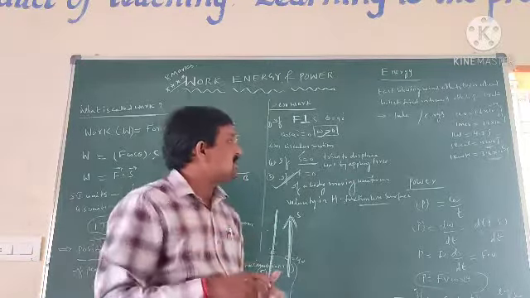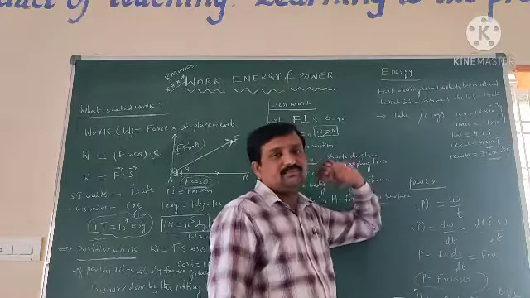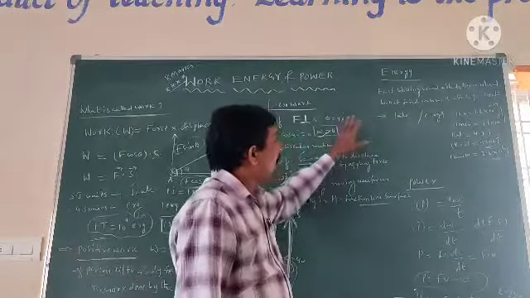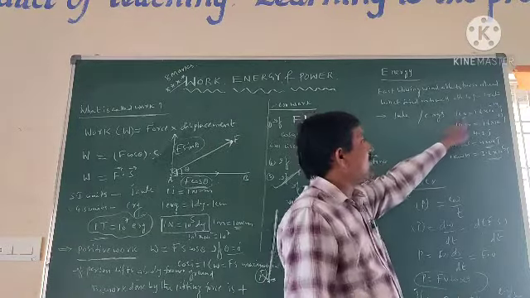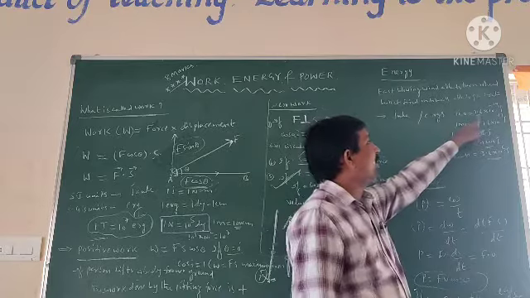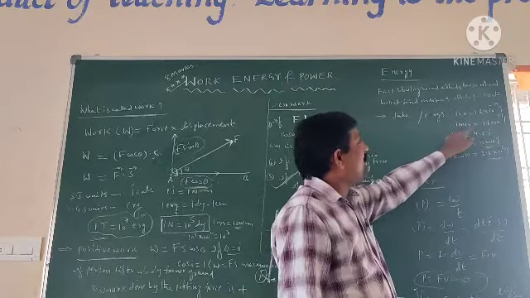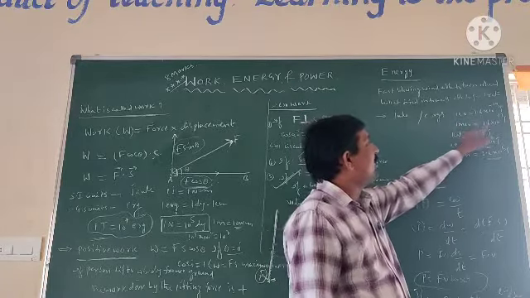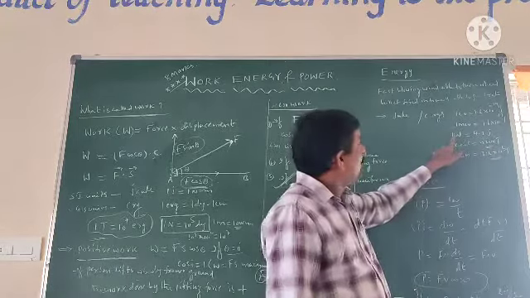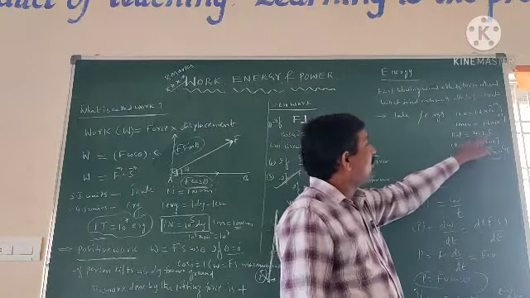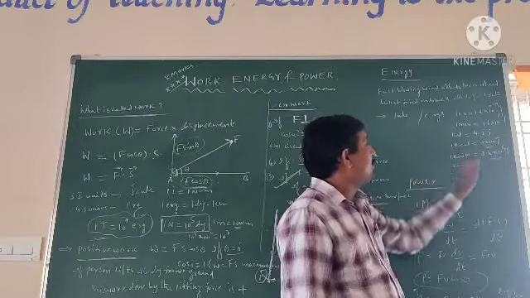Energy is measured in joules, and in the CGS system in ergs. Energy is also measured in other units, such as electron volts. 1 electron volt is equal to 1.6 into 10 power minus 19 joules. 1 mega electron volt is equal to 1.6 into 10 power minus 13 joules. 1 calorie is equal to 4.2 joules, and 1 kilocalorie is equal to 4200 joules.